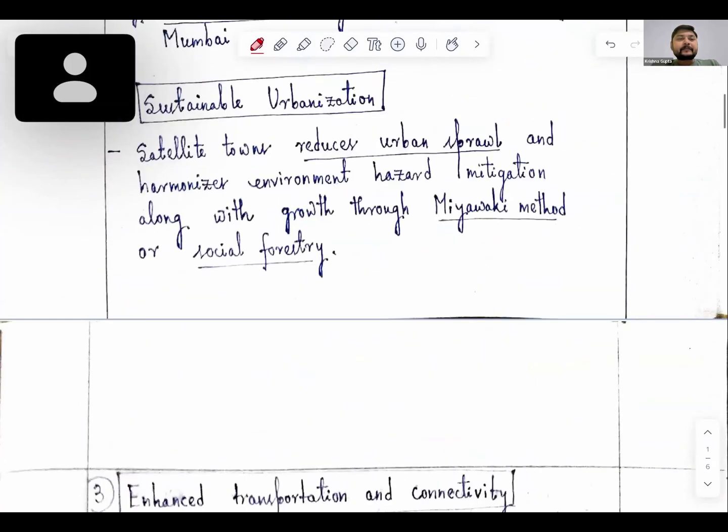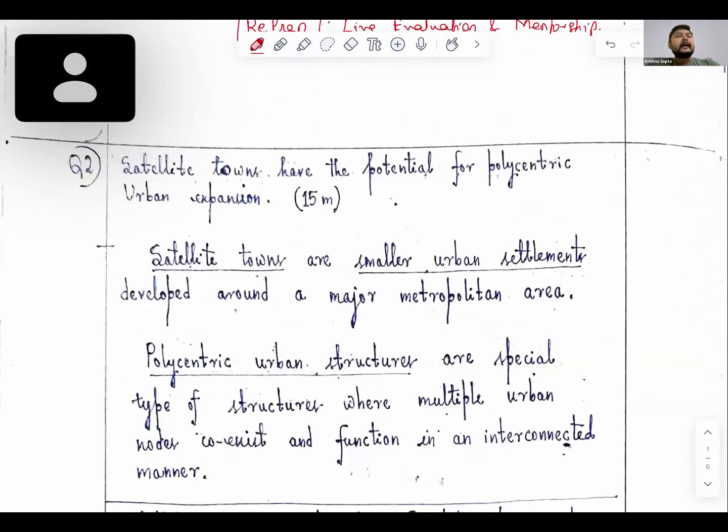Vishal, I will be specifying whether this is a PYQ question. No, this is not a PYQ question. Okay, so let's start the question. The satellite towns have the potential for polycentric urban expansion. So this is the first question.